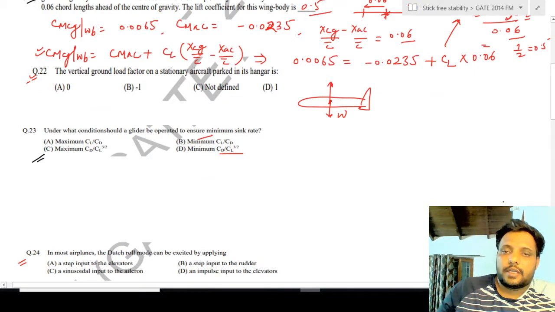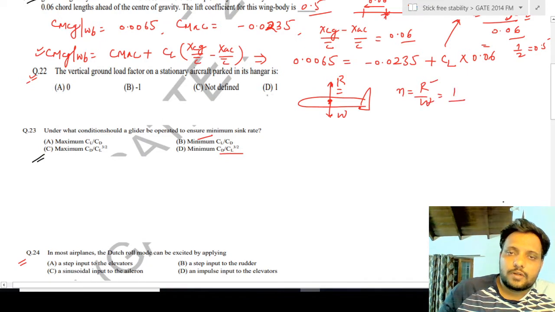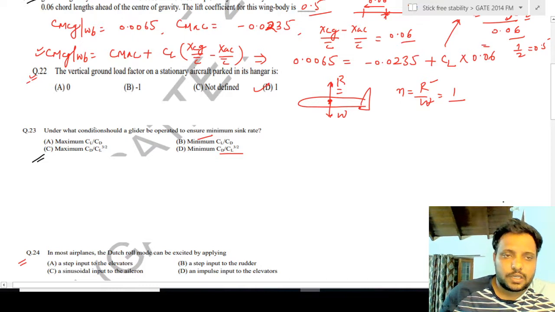When the airplane is parked, it is in equilibrium, so whatever reaction is there on the body of the airplane from the ground will be equal to the weight. The ratio of these two is R by W, and both are equal, so it is equal to 1. So option D is correct.